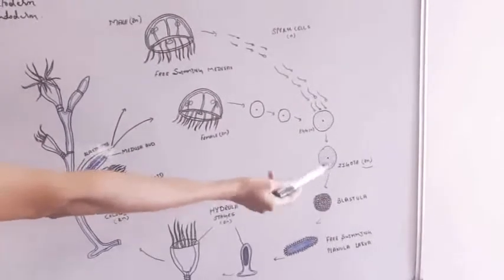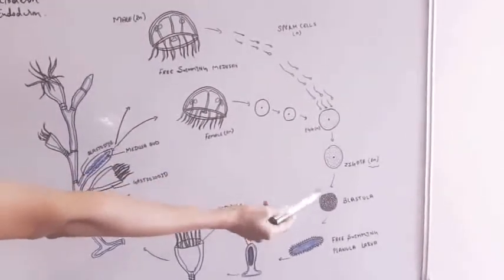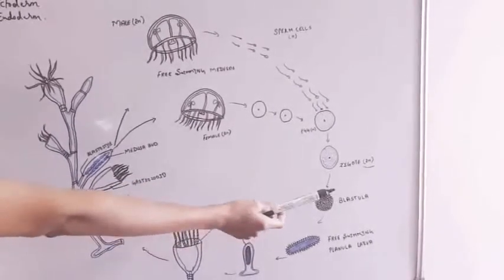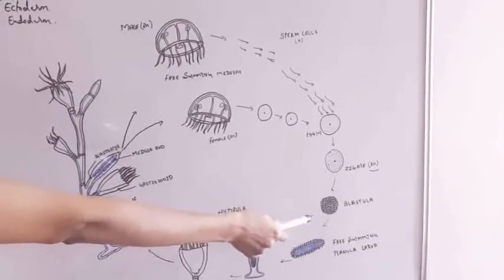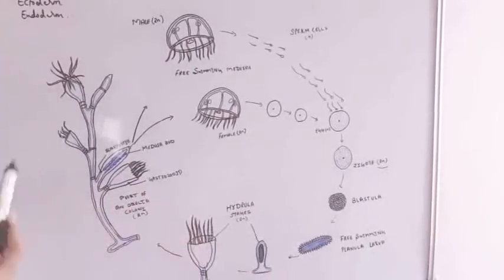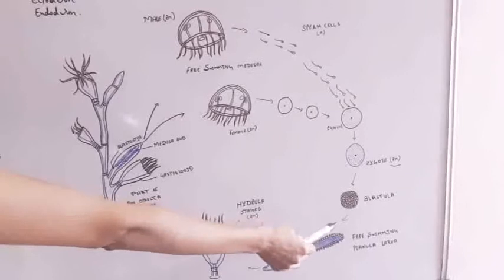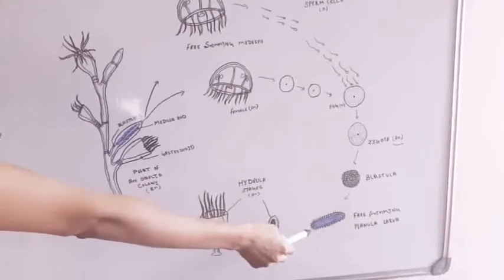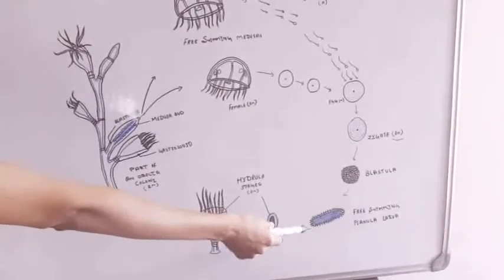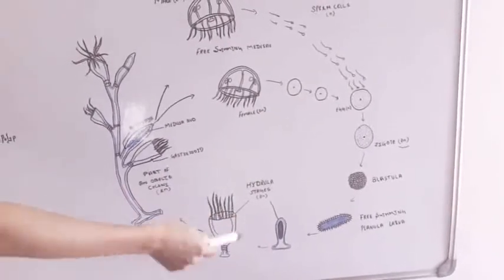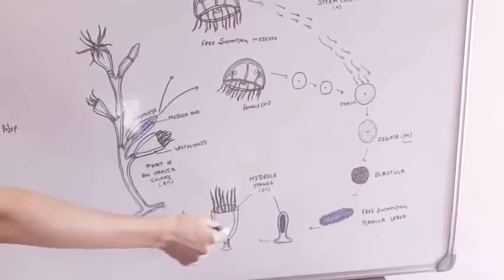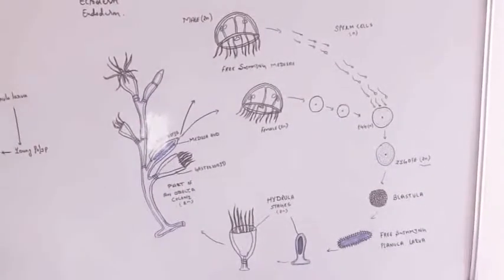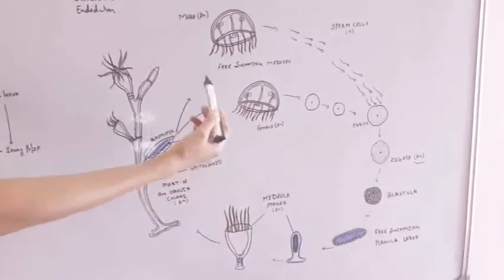The zygote undergoes mitotic division, called cleavage, forming the blastula. The blastula becomes a gastrula, then a free swimming planula larva, which forms a young polyp and then an Obelia colony.